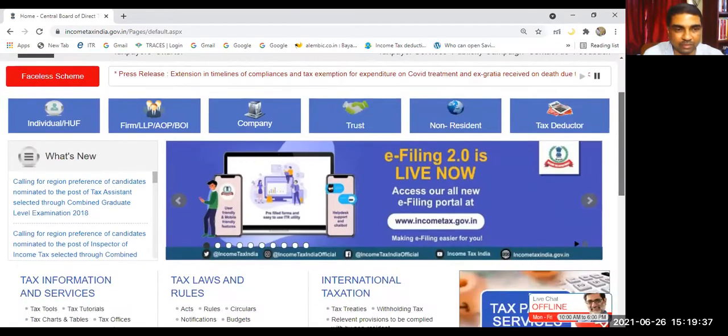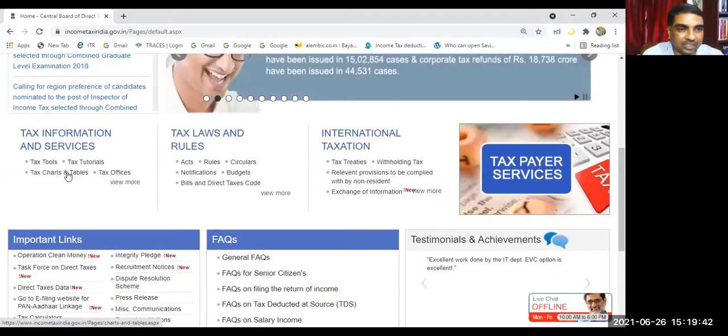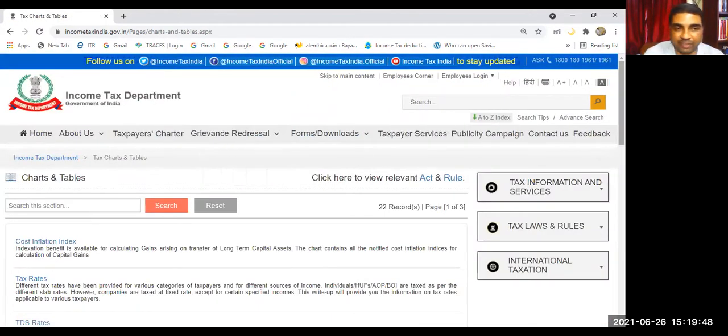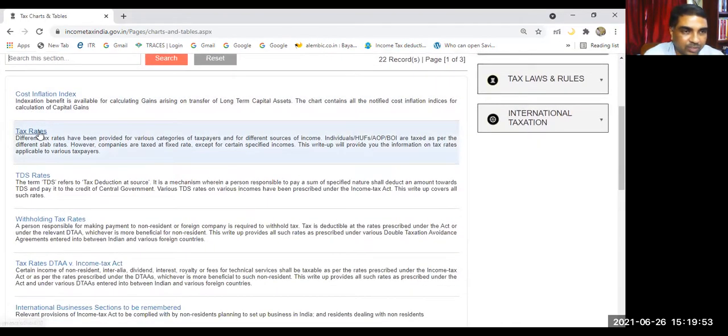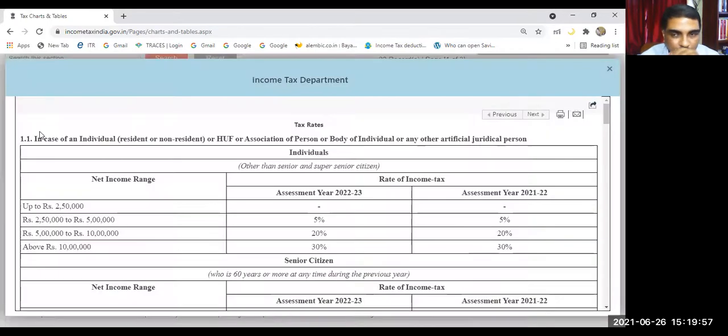Now you see here, it is also important. Here tax charts and tables are available. I had shown you earlier also. The entire tax rate you can find out here. Here you can link tax rates. This is the rate for individuals.